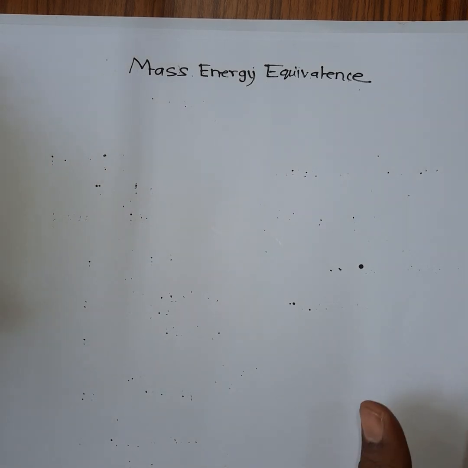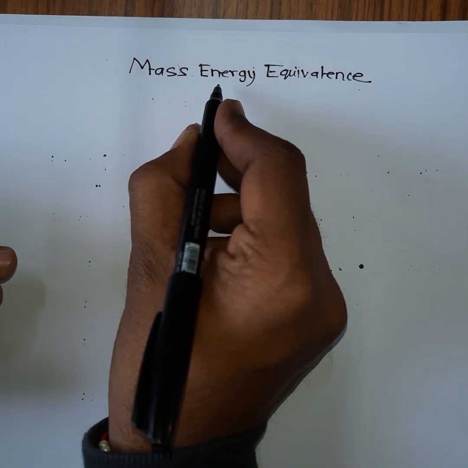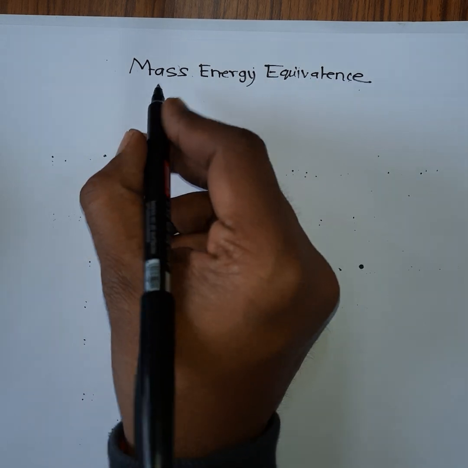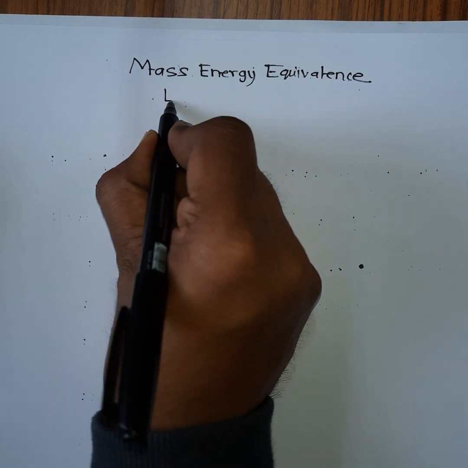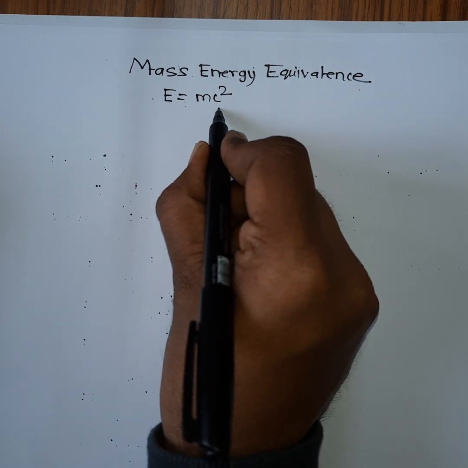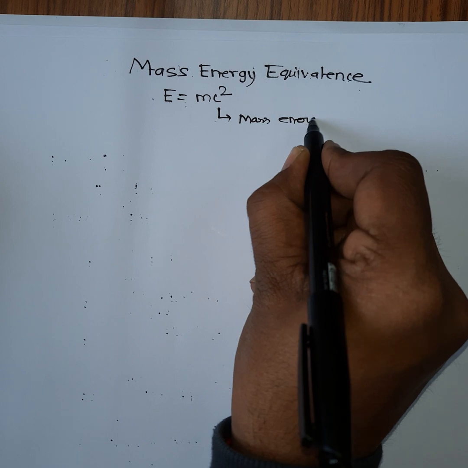Hello everyone. In this lecture, we are going to discuss mass energy equivalence. So mass is related to energy, that is, energy can be converted into mass and mass can be converted into energy. So E is equal to mc square is the mass energy equation. This equation is called the mass energy equation.